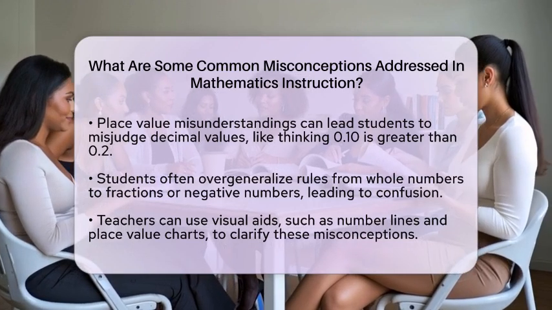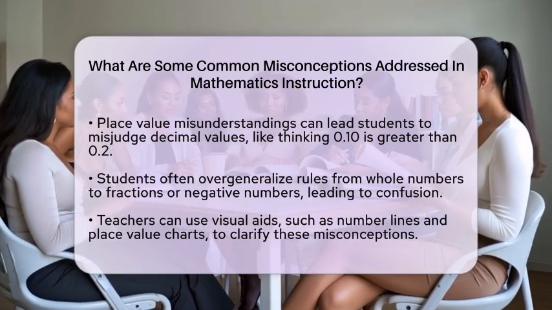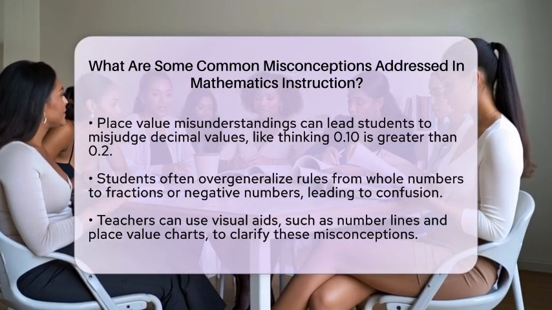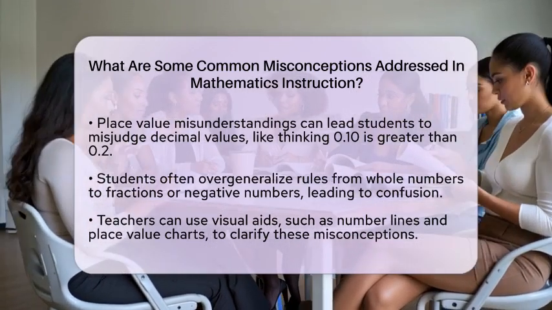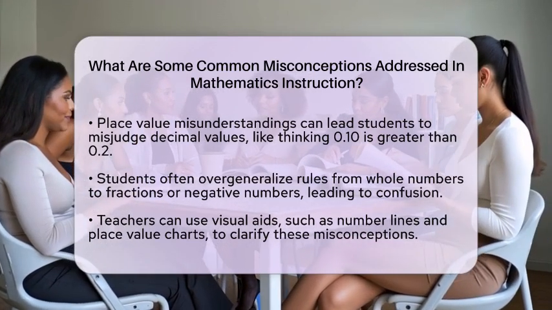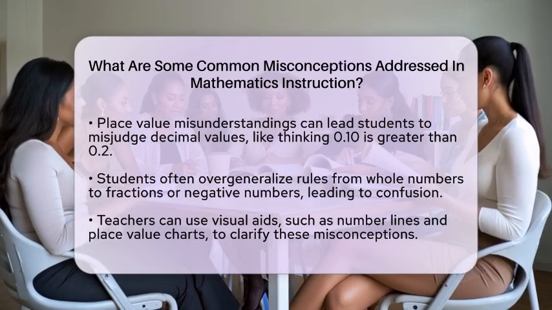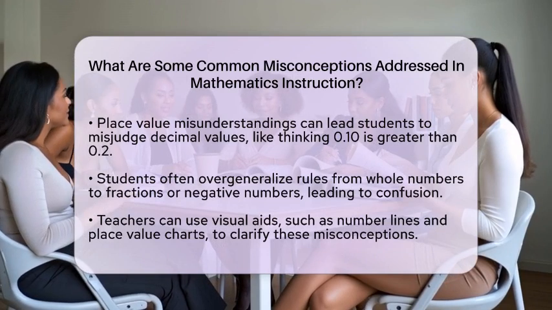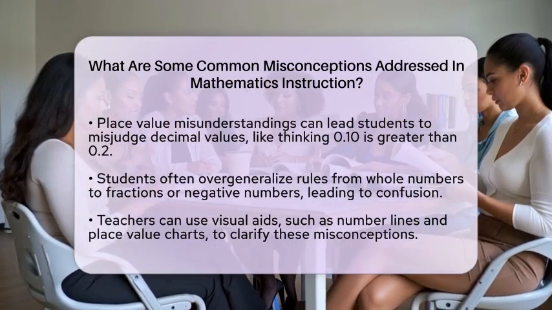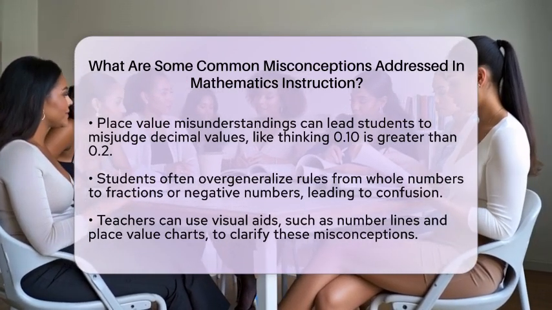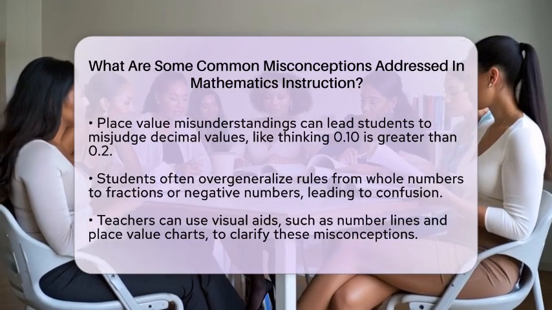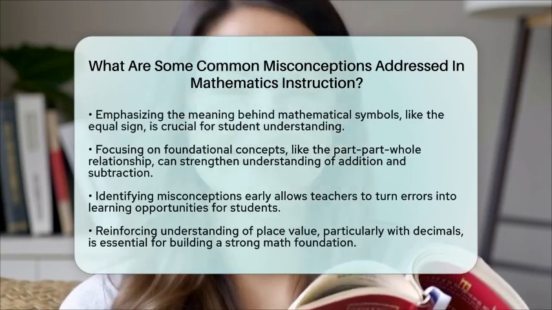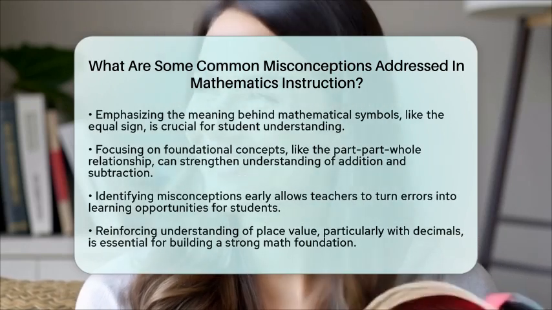Place value can also trip students up. They might think that 0.10 is greater than 0.2 because they focus on the digits. Teaching them that 0.2 is the same as 0.20 can clarify this misunderstanding. Lastly, students often overgeneralize rules they learn. They might assume that properties that work for whole numbers apply to fractions or negative numbers as well. This can lead to confusion when they encounter exceptions.